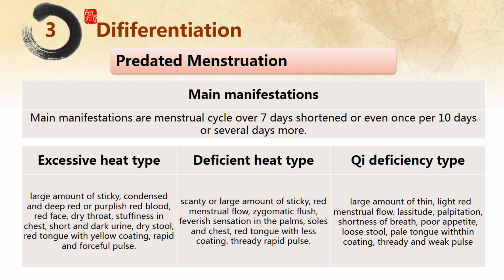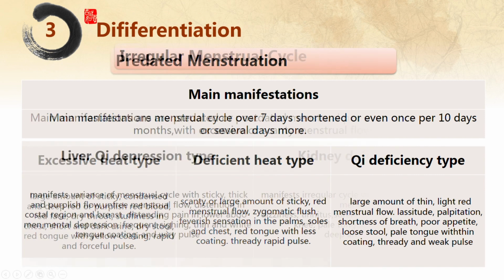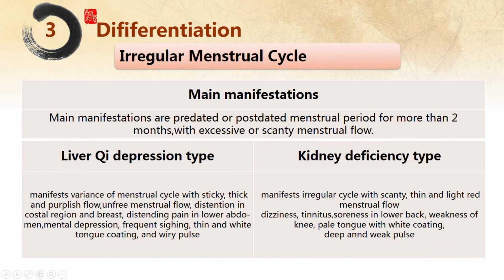Qi stagnation type manifests delayed menstruation with dark and scanty flow, accompanied by fullness and distending pain in lower abdomen, emotional depression, stiffness and distension in chest, costal region and breast, thin and white tongue coating, and wiry pulse. When manifestations are advanced or postdated menstrual period for more than 2 months with excessive or scanty menstrual flow.